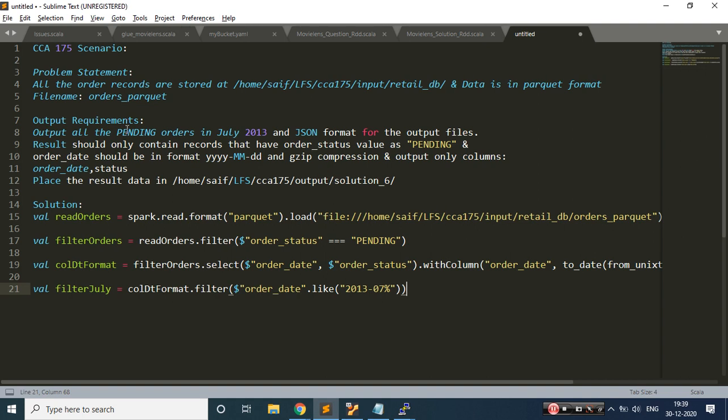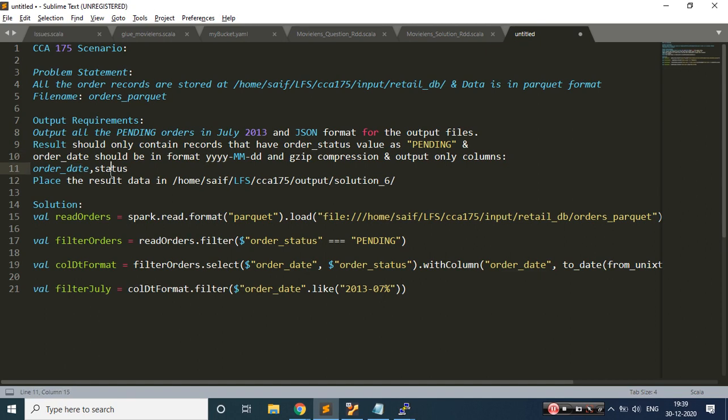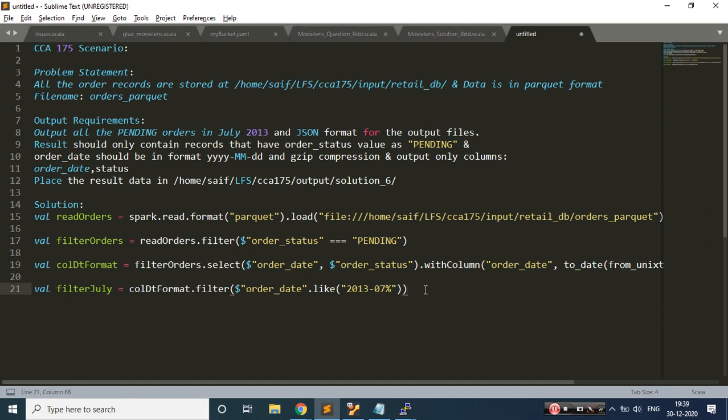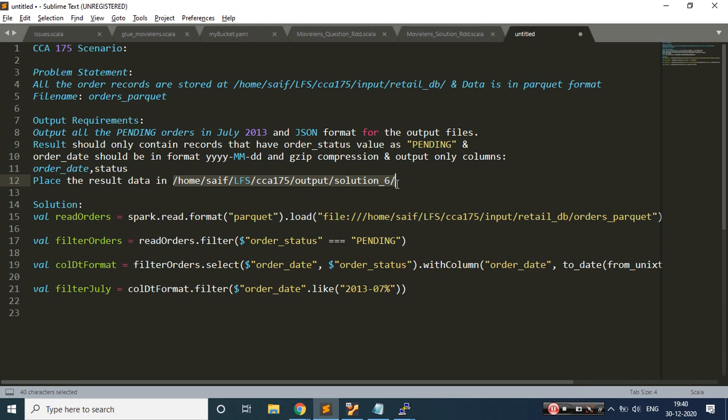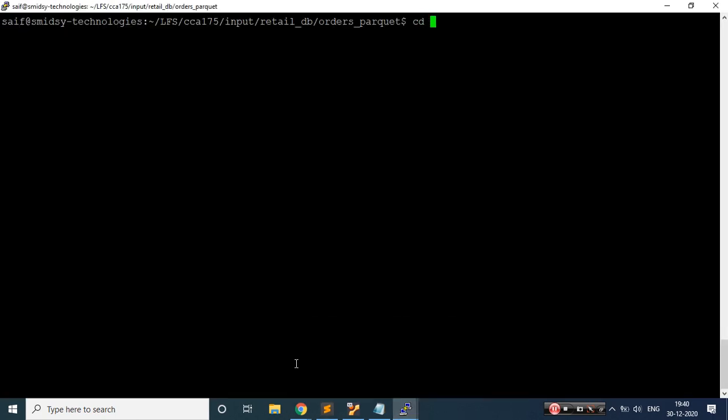Cool. So pending orders are done. July 2013 data I'm able to get. My date is formatted. I have only two columns. Everything is done. Now what do I need to do? I need to write the data. Where do I need to write the data? I need to write the data at this place. So let's navigate to that place. Change directory.